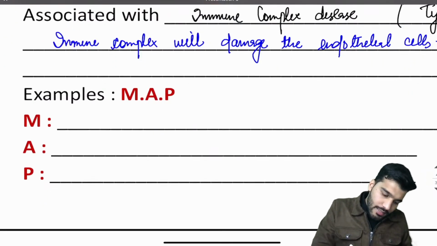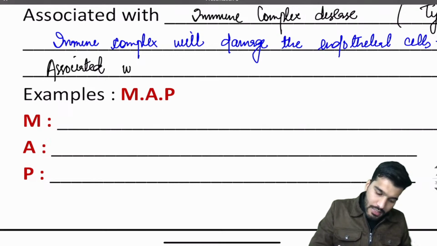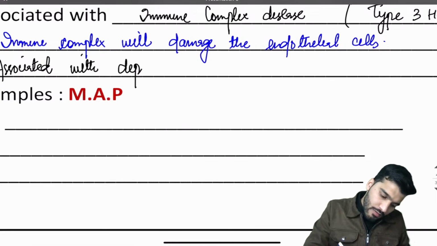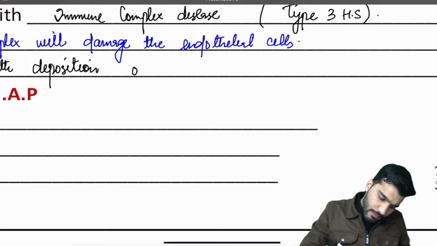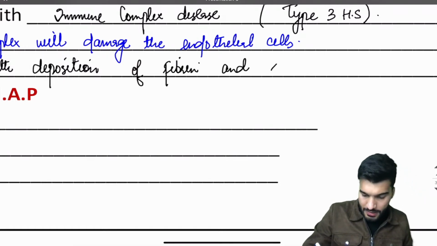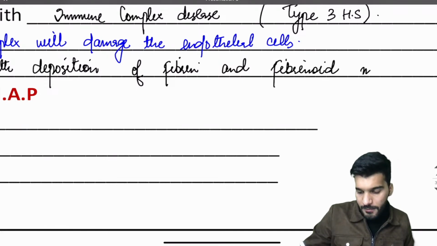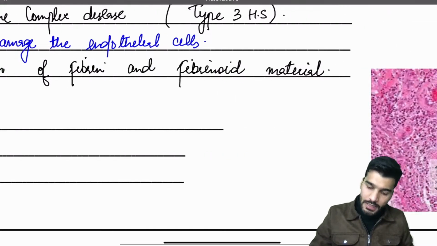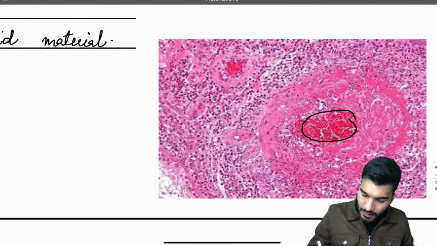It is associated with the deposition of fibrin and fibrinoid material.